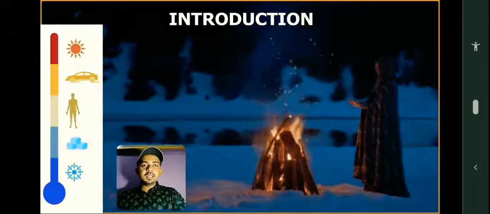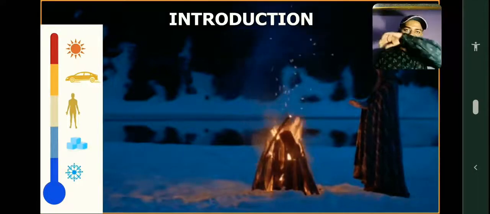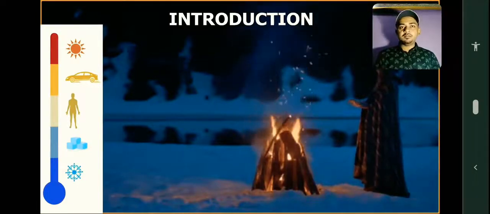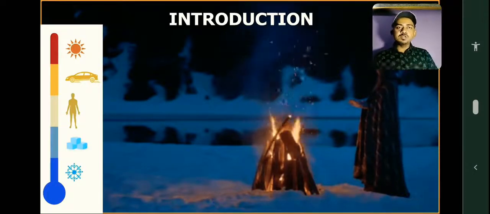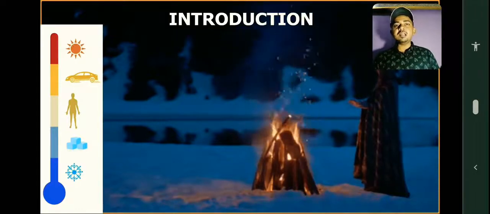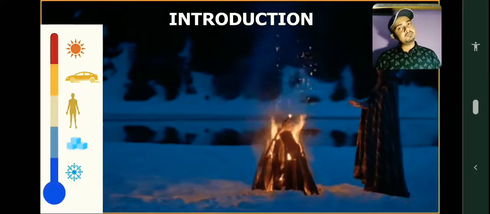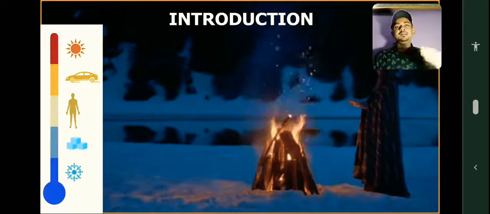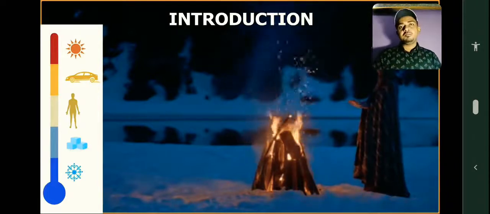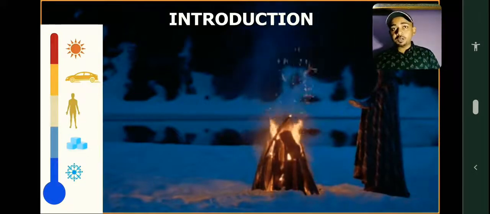The first thing is what we discussed right now, that we have a variety of things. Frozen snow on the ground is very cold. Ice cubes in our fridge are less cold. Our body is moderate in temperature, neither too hot nor too cold. Cars are a little bit hot in the sun, and when they are running their engines are hot, and the sun itself is very hot. So we have a variety in the universe, on the planet, and in our life also, and that is a good thing, isn't it?